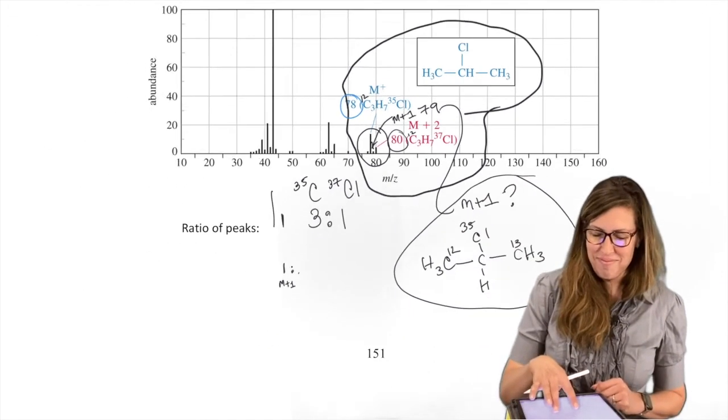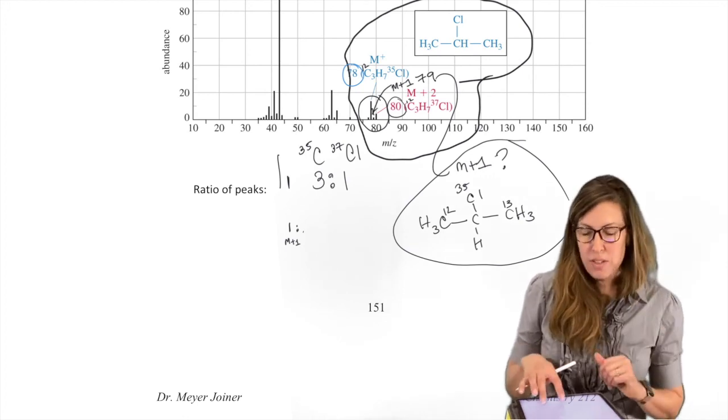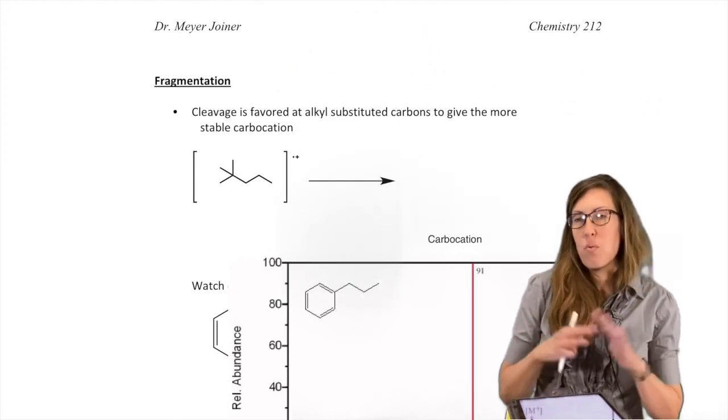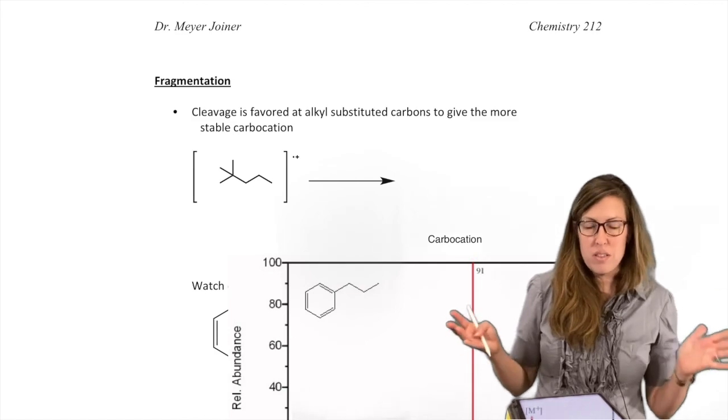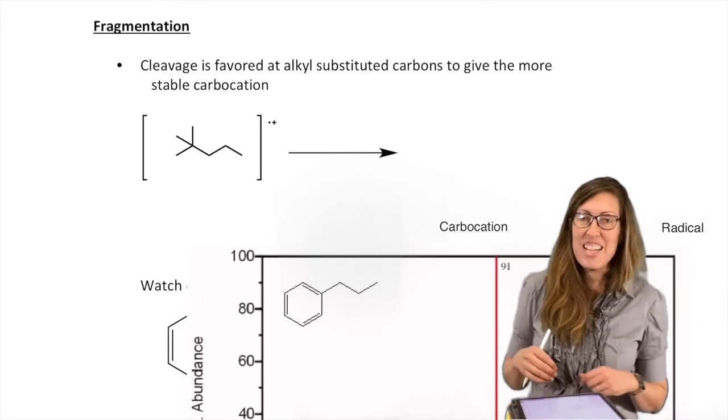Okay, all right. Bromine, chlorine, famous M+2 region. Why do we look at M+2? Bromine and chlorine is the main reason. Okay, finally we're going to get to fragmentation.